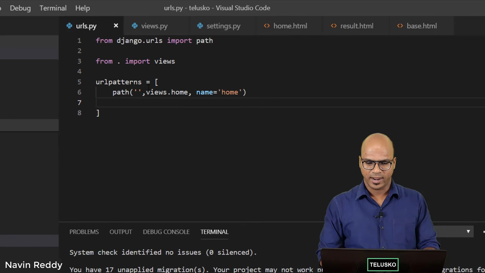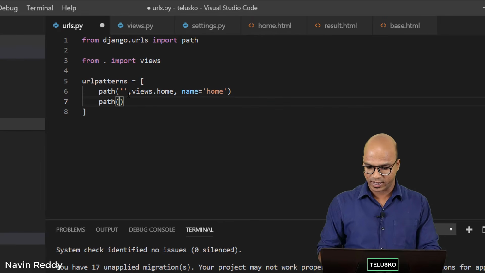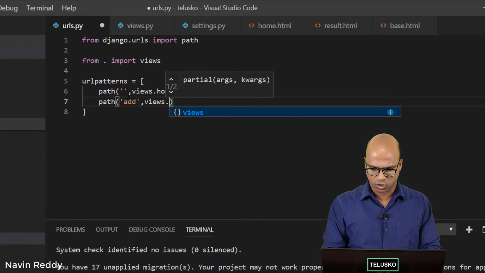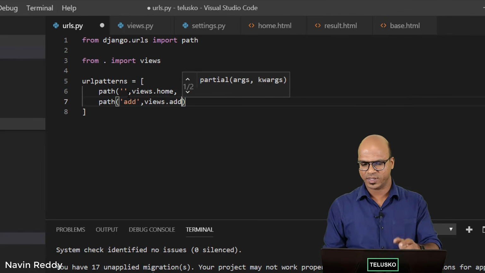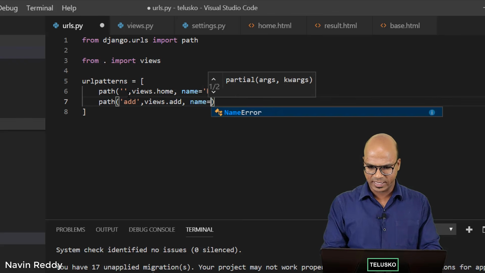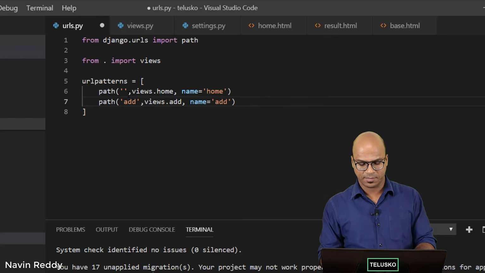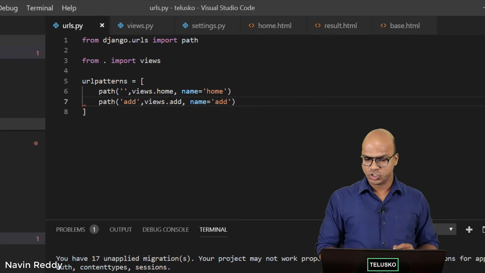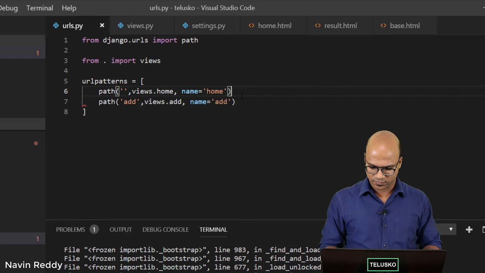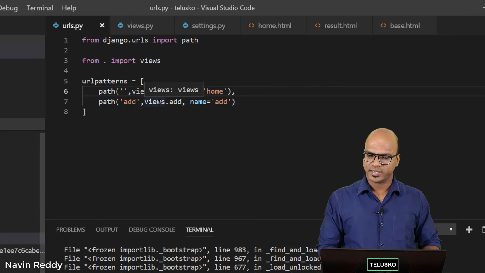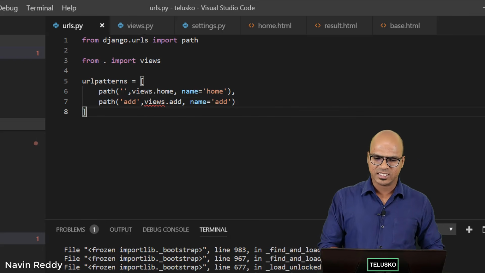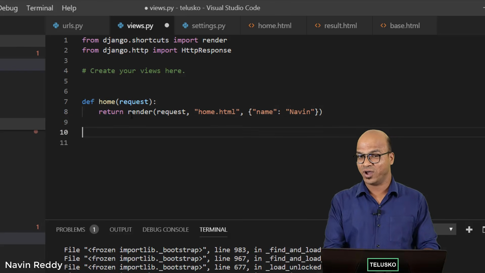So we need to handle this, and that's where we have to add a path for add, and then we'll say views dot add, or we can have any method name or function name, and here we'll say name, and for the time being let's keep the same name as add. But unfortunately, you can see we got an error here, we are missing a comma. It simply says if you go to views, we don't have any function named add.